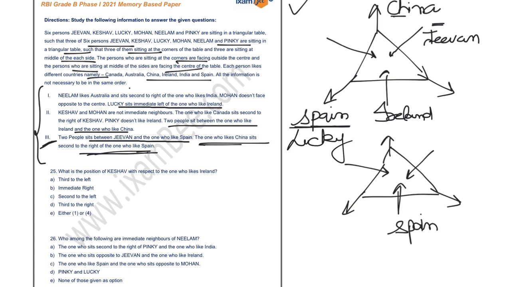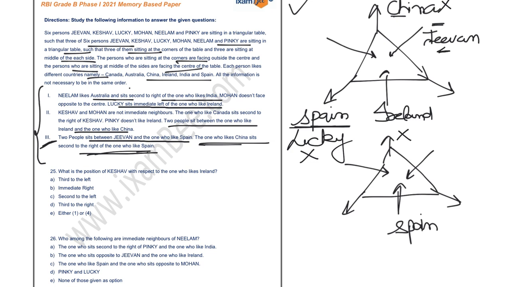Now, if you read the next statement, Neelam likes Australia and sits second to the right of the one who likes India. I can't place India over here because Ireland is already there, I can't place India over here because Spain is already there, and I can't place India over here because China is already there.